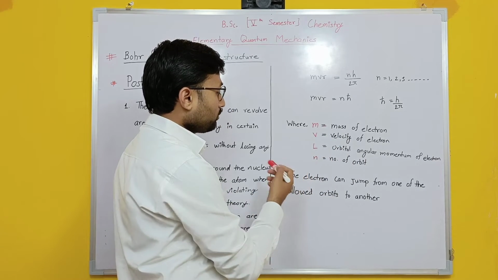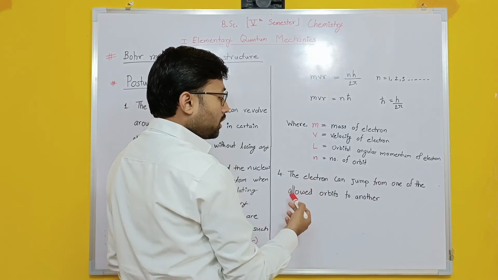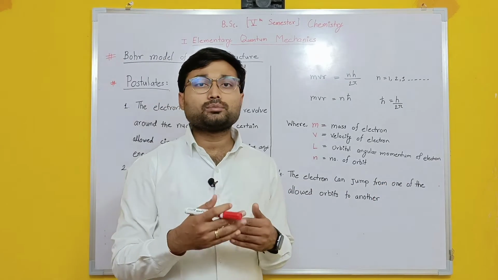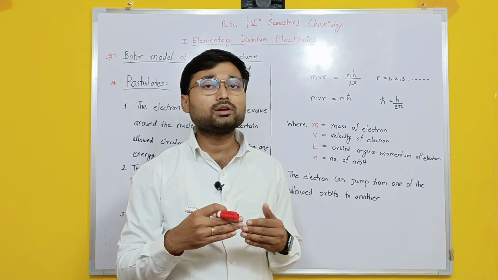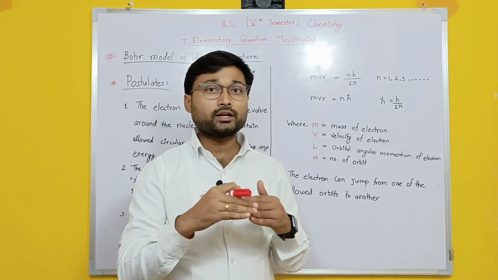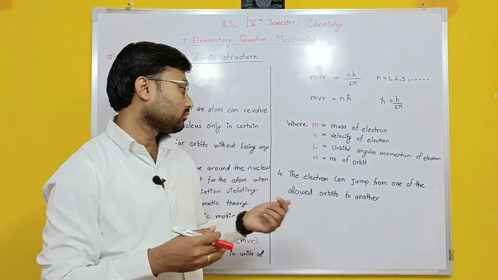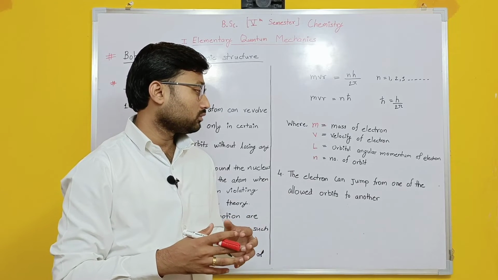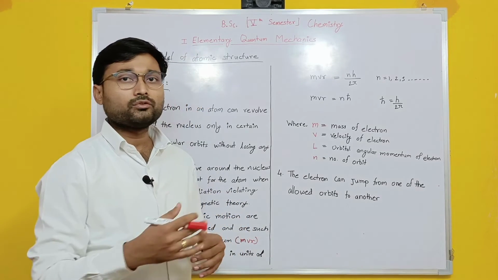The fourth point is that the electron can jump from one of the allowed orbits to another. So any electron can jump, right? When it's possible, either radiation is coming into the atom, so from lower energy to higher energy, or from higher energy to lower energy. So both jumps can happen. We are going to see how it jumps. Before that, students can write this down.